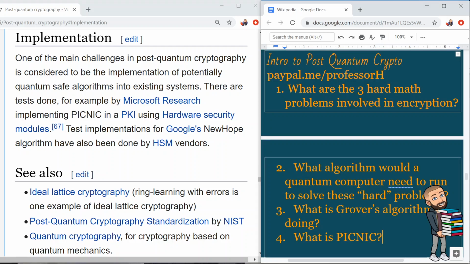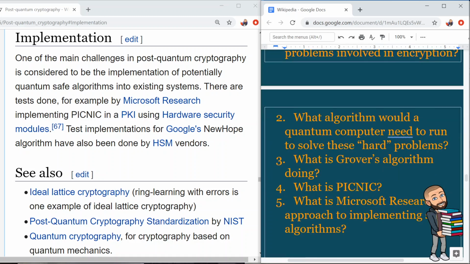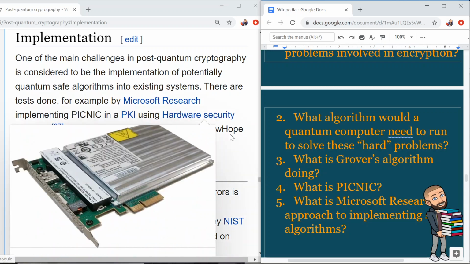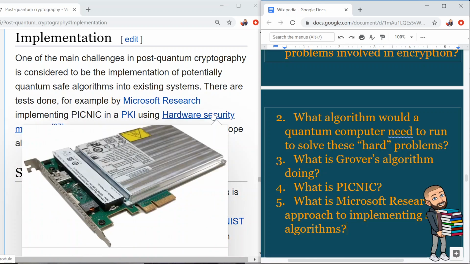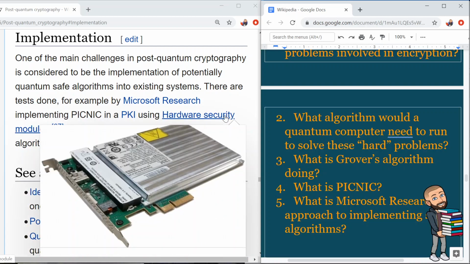For our question though, let's first start with what is PICNIC, like we really want to know what that means. And then the easy to answer question is, what is Microsoft Research's approach to implementing safe algorithms? The answer would be using hardware modules. So I assume this right here is a picture of one. It looks like a typical card that you would put into a motherboard. Except this one, I'm not seeing any slots except, I can't move the mouse to show you, but if you look there to the left.